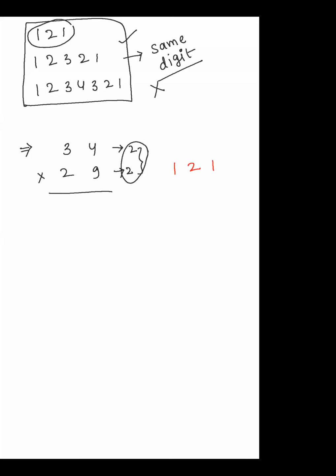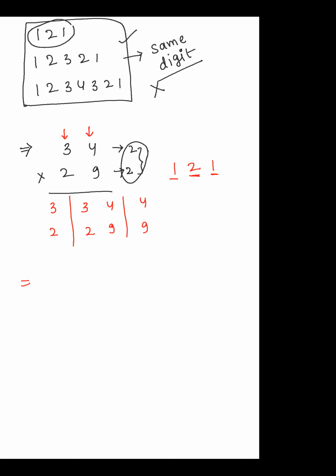The first 1 indicates we have to take only a single pair, that is 3 into 2. The 2 indicates we have to take these two combinations, that is 3, 4, 2, 9. And the last 1 says that the last number left here, 4, 9. In this way we have to take.